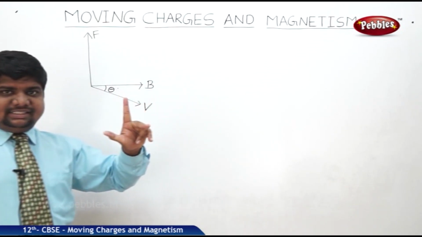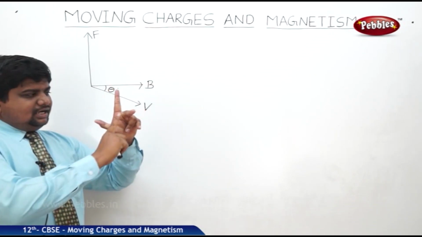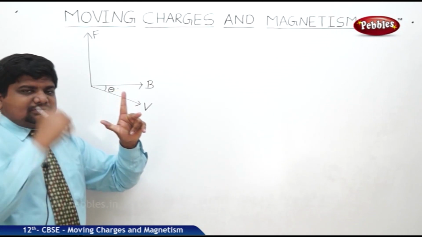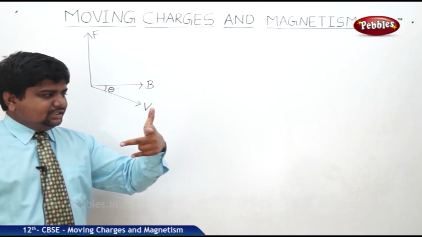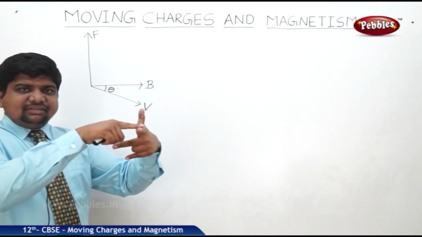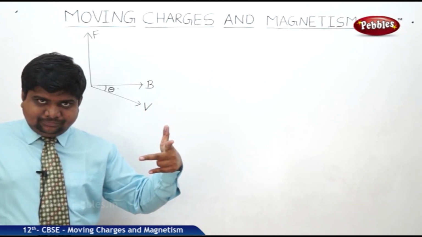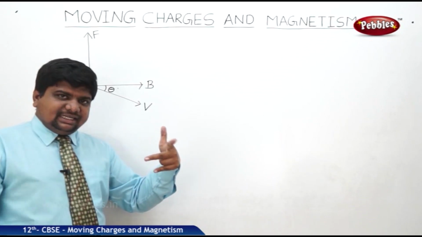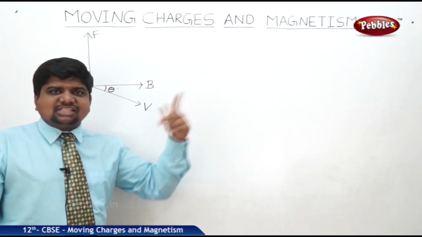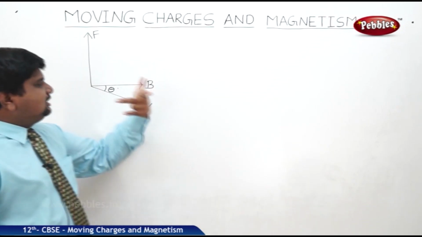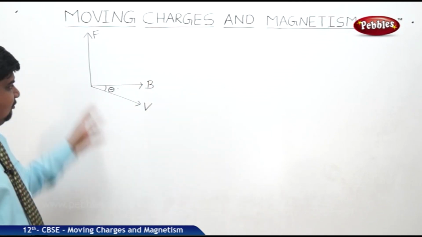This is force, this is magnetic field, this is velocity. These two fingers are separated by an angle. If the angle between them is 90, then we can expect the maximum force, because sine 90 is 1, the maximum value of the sine. This is also very, very important.